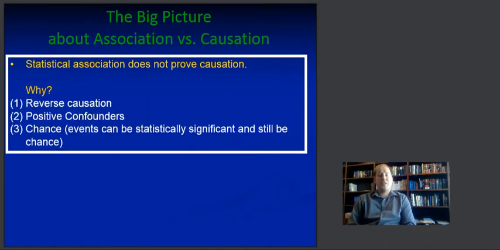Why does a statistical association, to refresh ourselves, not prove causation? Well, number one, there's the possibility of reverse causation. Number two, positive confounders can obscure that relationship. Number three, chance exists. We talked about chance a few lectures back when we talked about probability and frequencies. Events can be statistically significant, and yet they can still be chance. After all, the cutoff is set at a somewhat arbitrary 95% level, meaning 5% of the time we're wrong.